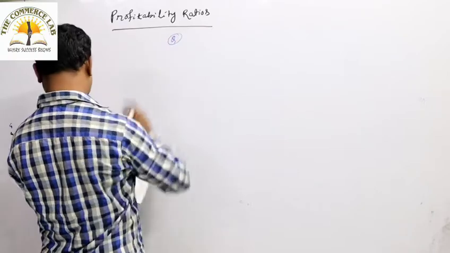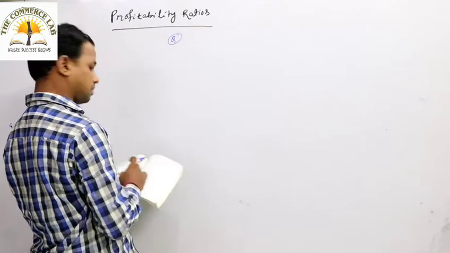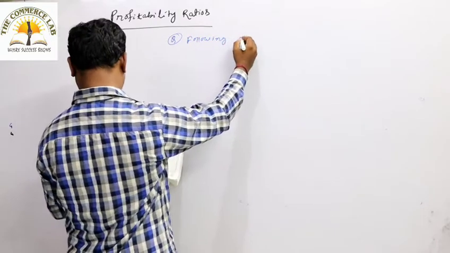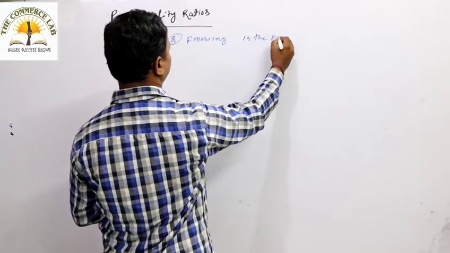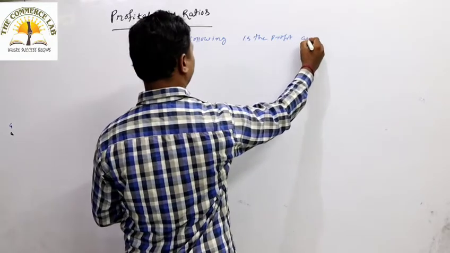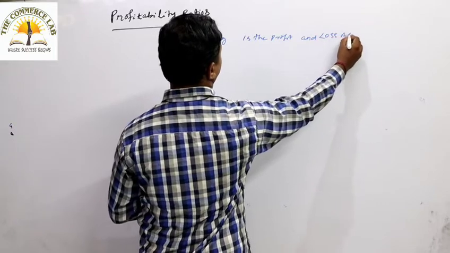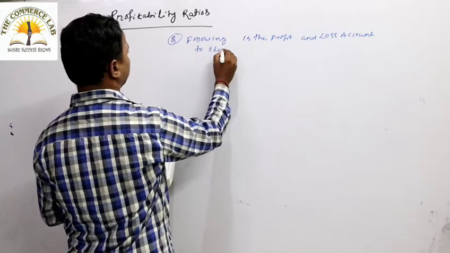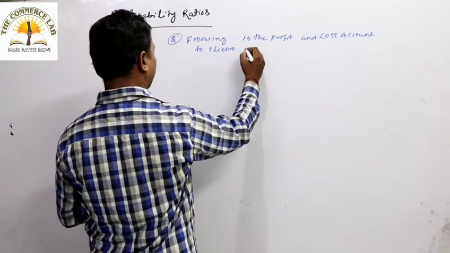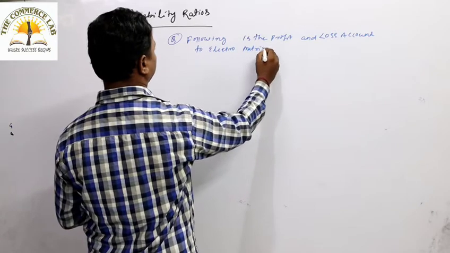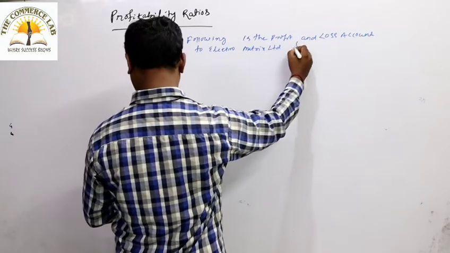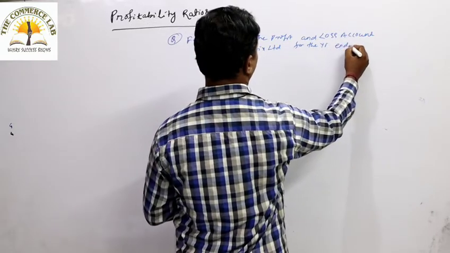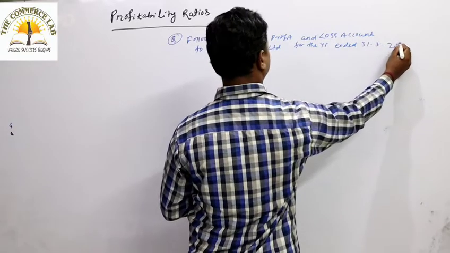So we have to go for a calculation, a particular problem. Following is the profit and loss account of Electromatrix Limited for the year ended 31st March 2011.